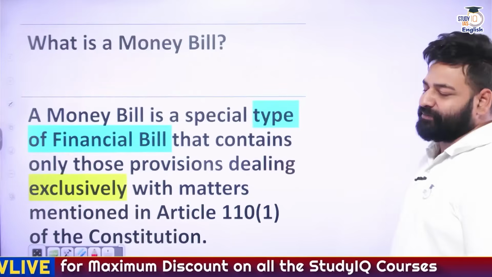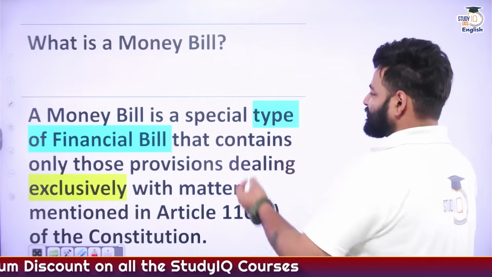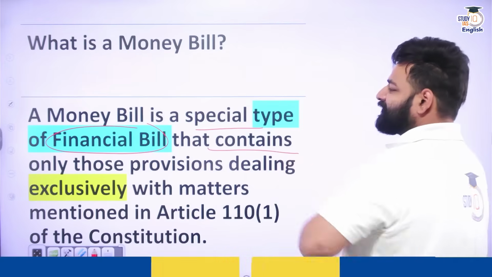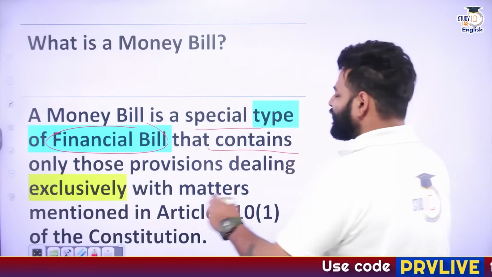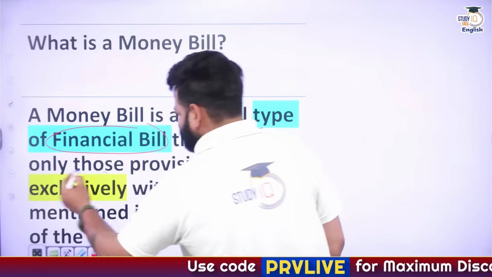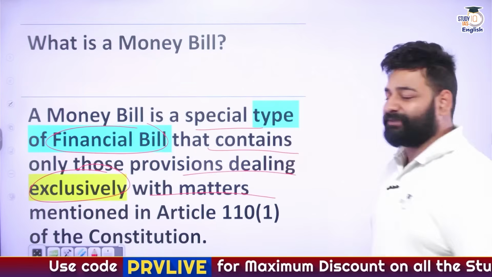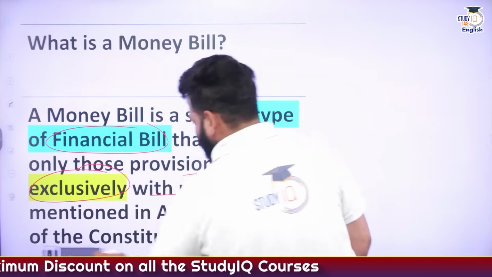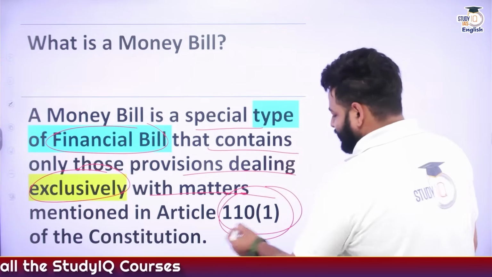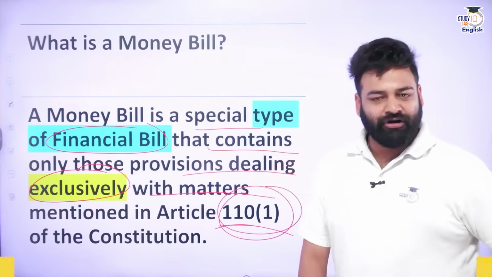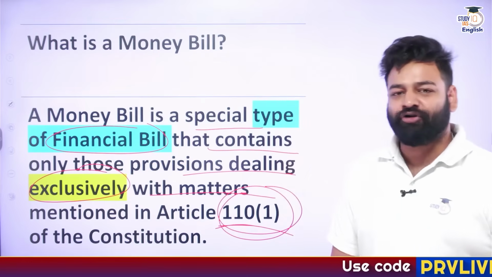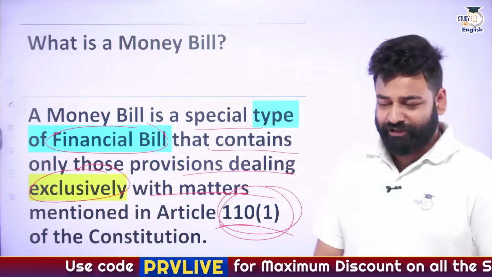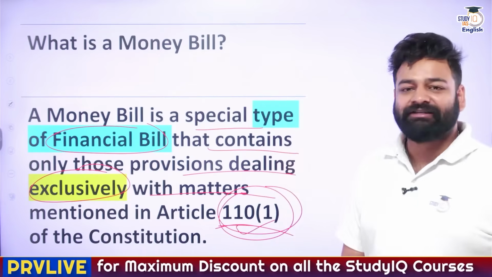So let's understand, what is a money bill, first of all? A money bill is a special type of finance bill, obviously, that contains only those provisions dealing exclusively with matters mentioned under Article 110 Clause 1 of our Constitution. So now you have the article number: when I say money bill, it is Article 110 Clause 1.